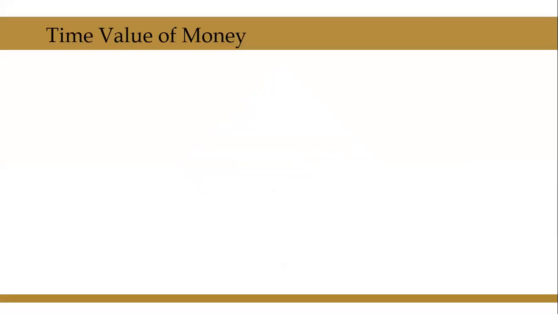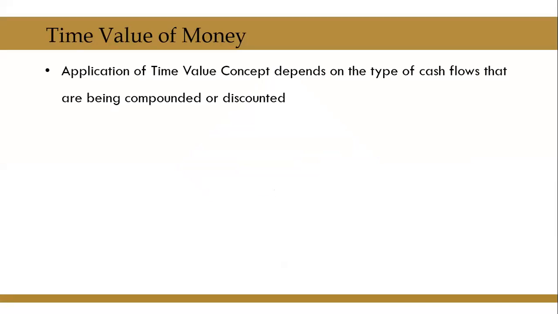Before we apply the concept of time value of money, it is important for us to understand the type of cash flows which are being compounded or discounted.